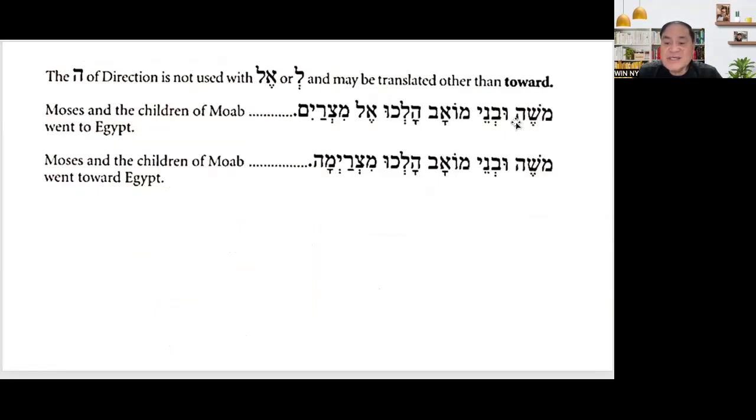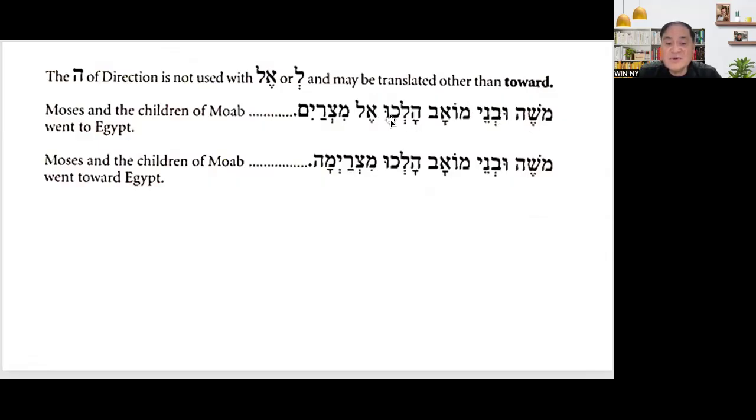Okay. Moshe ubinei. So remember that u there is "and." This is supposed to be va, but because the next letter is labial, bet, the va became u. Ubinei. Moshe ubinei. So Moses and the children of Moab. Okay, remember that this is word pair. Moshe and the children of Moab.